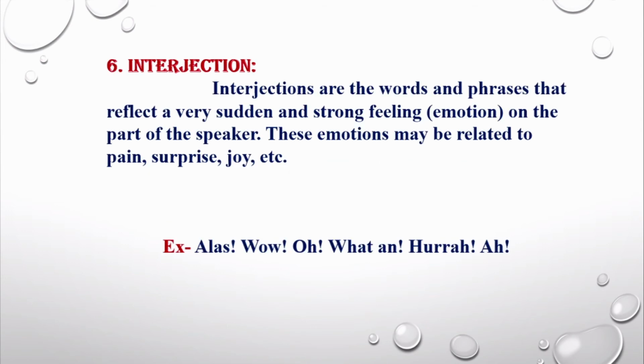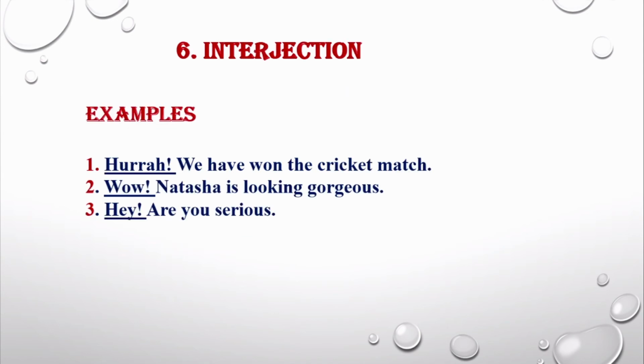Our number 6 part of speech is interjection. Interjections are the words and phrases that reflect a very sudden and strong feeling, maybe an emotion, on the part of the speaker. These emotions may be related to pain, surprise, joy, etc. For example, alas, wow, oh, what an, hurrah, ah. Now let's look at the examples.